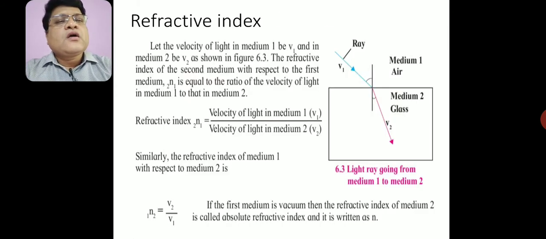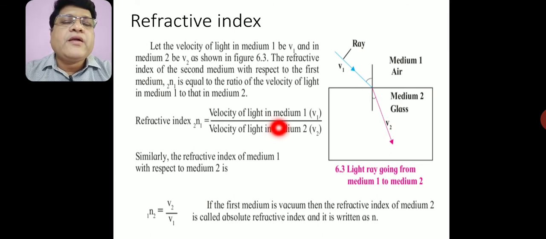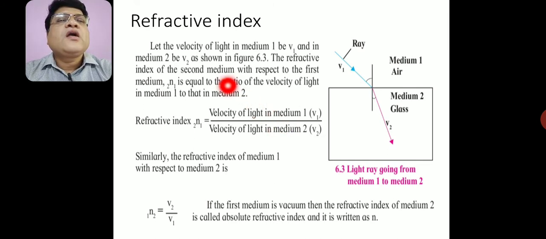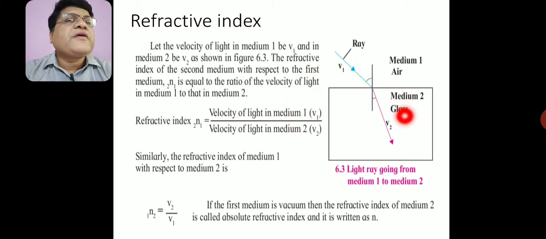Now, actually the refractive index of different media is different. It depends upon the velocity of light in that medium. Here in this figure, we take two media, air and glass. Let the velocity of light in medium 1, that is air, be v1 and in medium 2, that is glass, be v2, as shown in the figure.